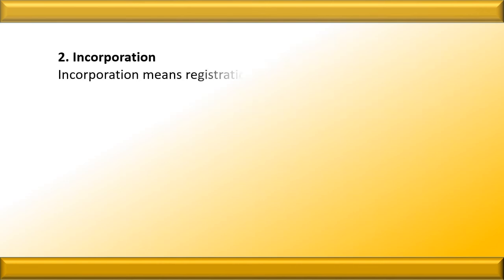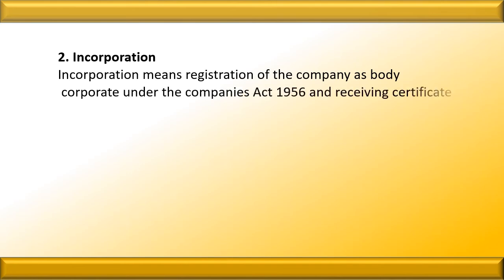Now let us discuss the second step. The second step is the incorporation. Incorporation means the registration of a company. See, incorporation means the registration of a company as a body corporate under the Companies Act 1956 and receiving the certificate of incorporation. So what is incorporation? This is the second stage, under which the company should be registered under the Companies Act 1956.